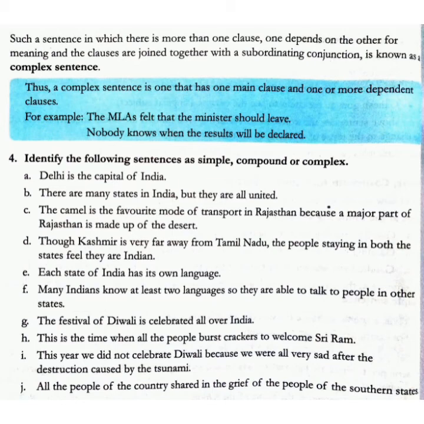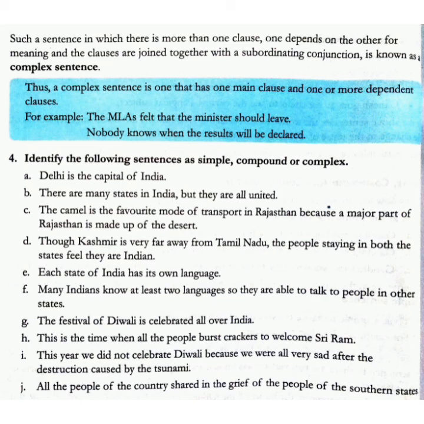Next, each state of India has its own language. This is a simple sentence. Many Indians know at least two languages, so they are able to talk to people in other states. This is compound. Next, the festival of Diwali is celebrated all over India. This is a simple sentence. Next, this is the time when all the people burst crackers to welcome Sri Ram.